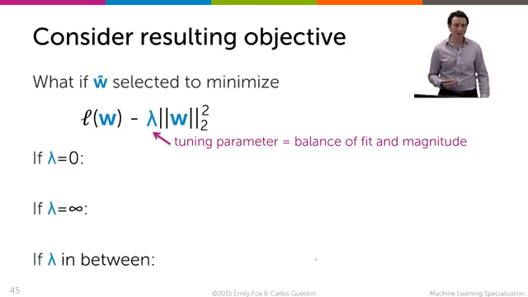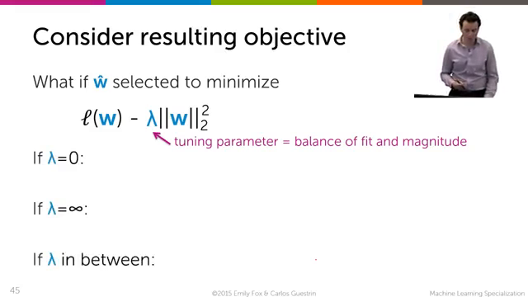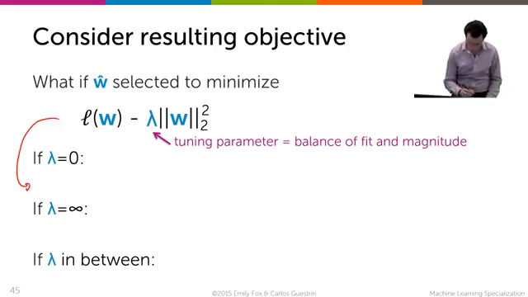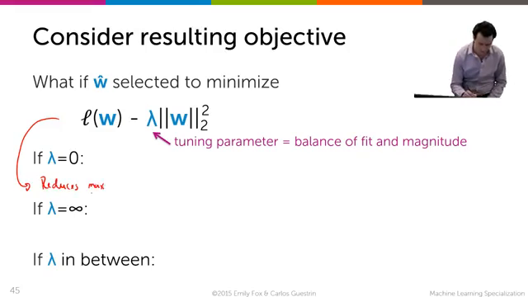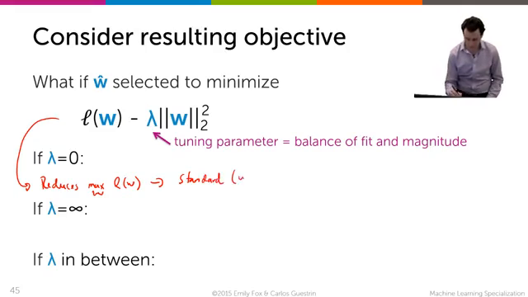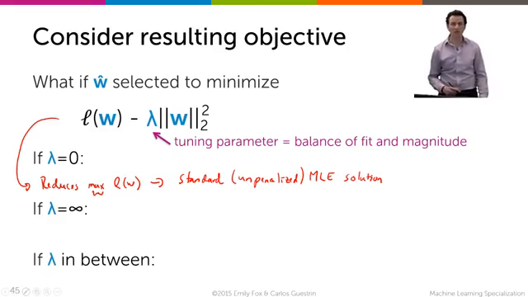And so if you think about it, there's three regimes here for us to explore. When lambda is equal to 0, let's see what happens. When lambda equals 0, this problem reduces to just maximizing over W of the likelihood only, which means that we get the standard maximum likelihood solution, the unpenalized MLE solution. So that's probably not a good idea to set it to 0, because I have really bad overfitting problems and I'm not preventing any overfitting.